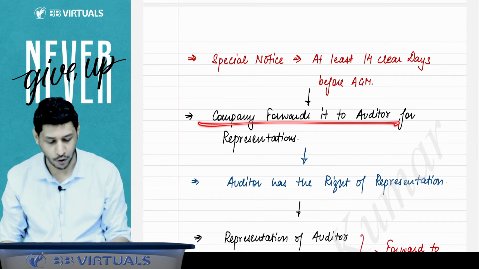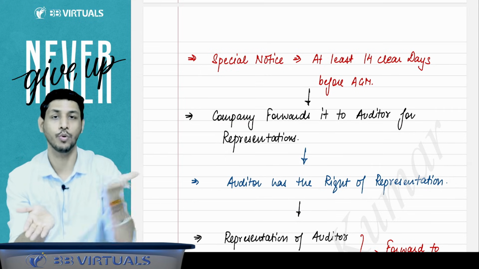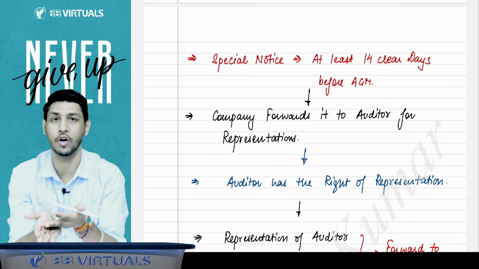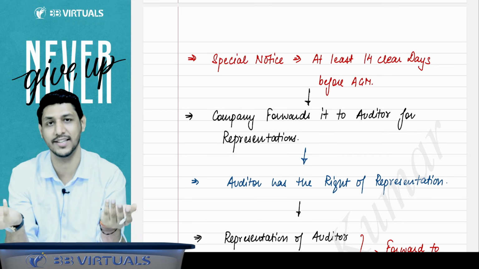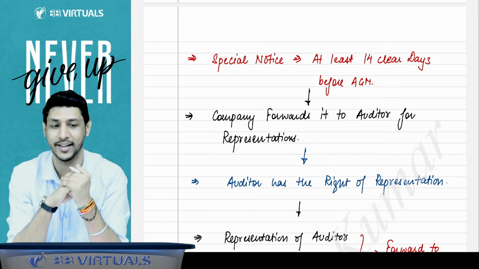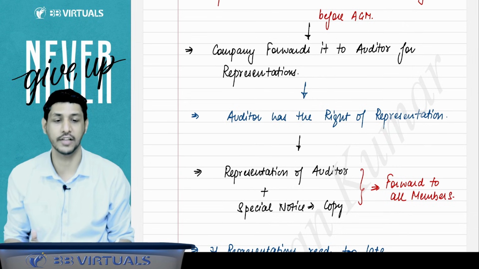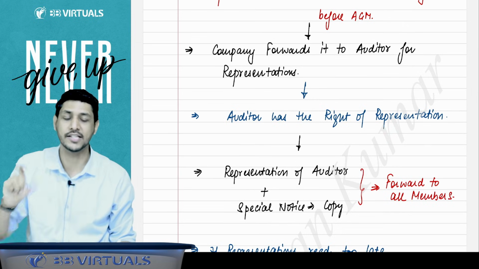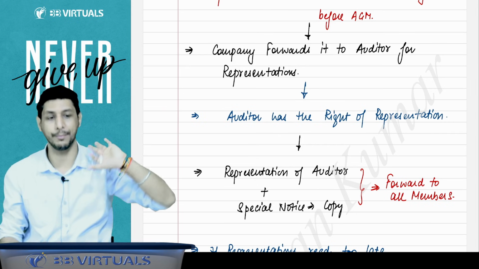Then the company will forward it to the auditor and say, see what you are doing, and the people are saying that you should not be reappointed. So if you want to give any representation, give us the representation. They will ask for the representation from the auditor. The auditor has the right to representation, and the auditor will give the representation. Then that representation of the auditor and that special notice copy, the company will forward to all the members.